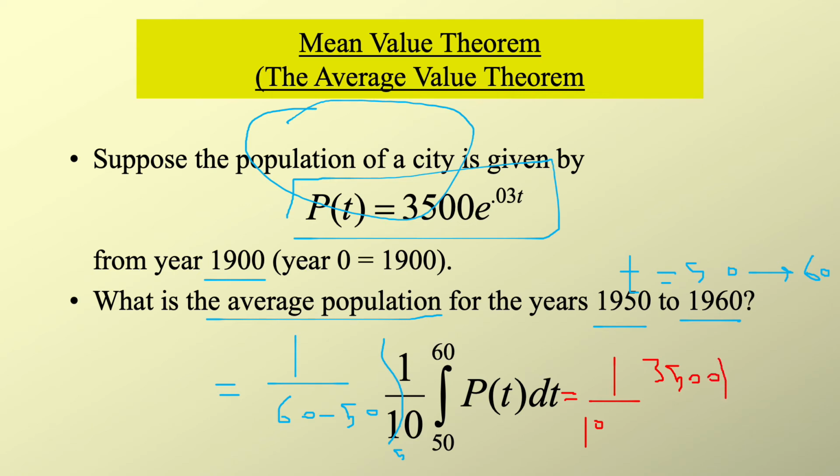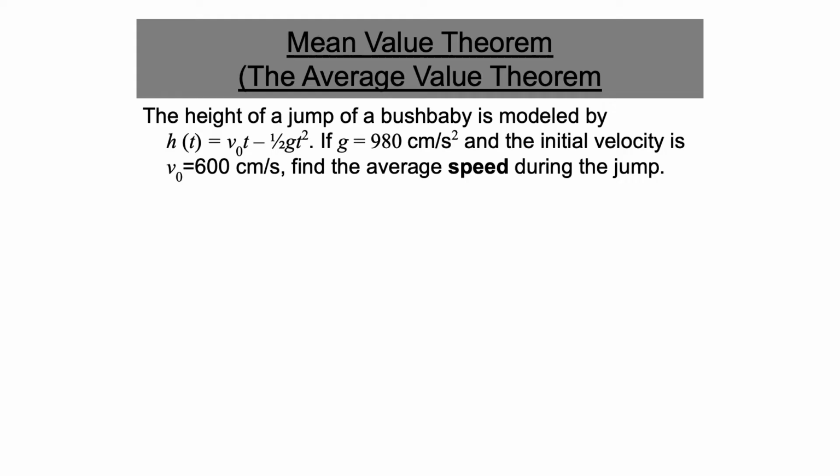And we know the integration of e to the power 0.03t is 1 over 0.03, sorry, divided by the exponential itself. Then, as usual, we should replace up and down. We should replace the function up and down by applying the fundamental theorem part 1.